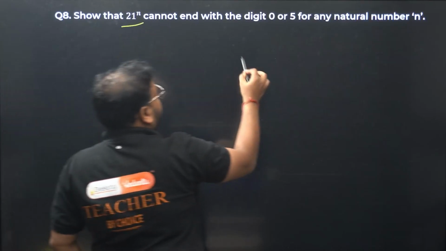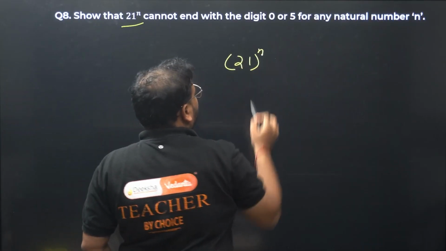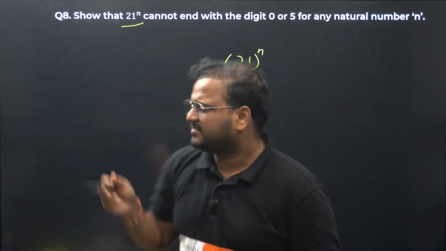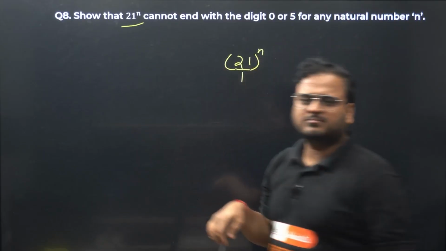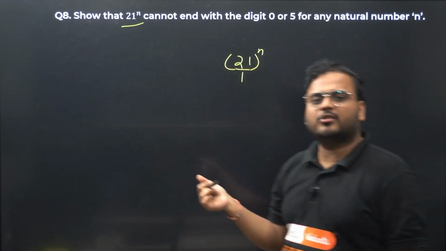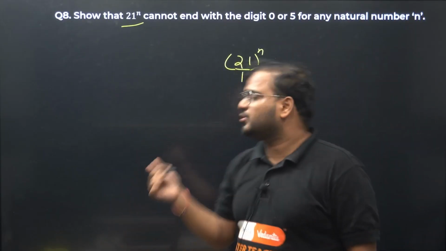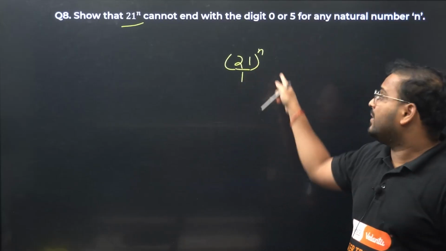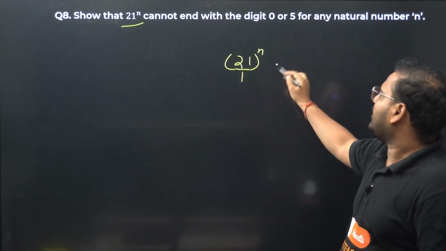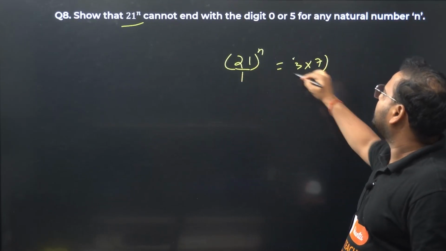21 power n. So it's not a fraction, it's not a rational number, is it not? 21 by 1. It's not going to give me any decimal form because there's no denominator other than 1, but it's a rational number, right? Yeah. Factorize 3 into 7 power n.